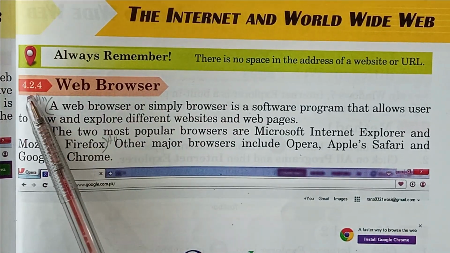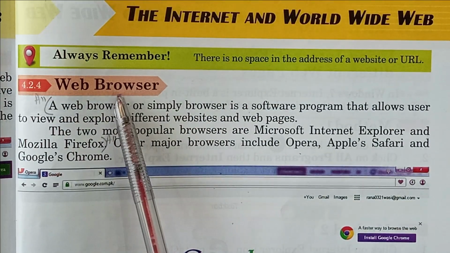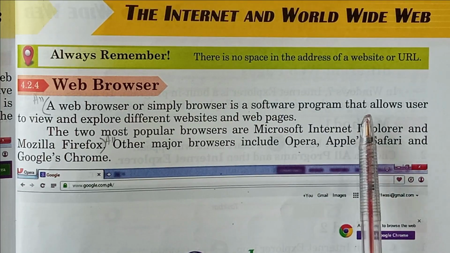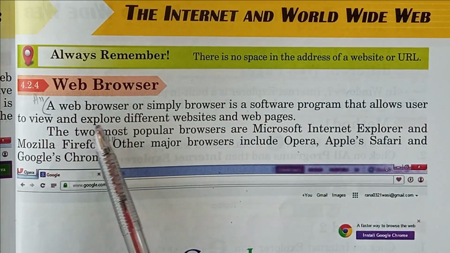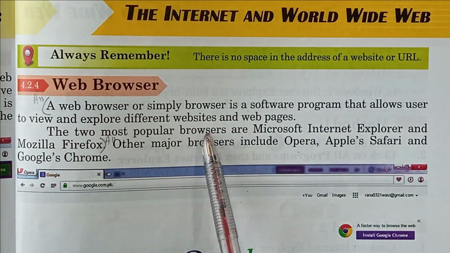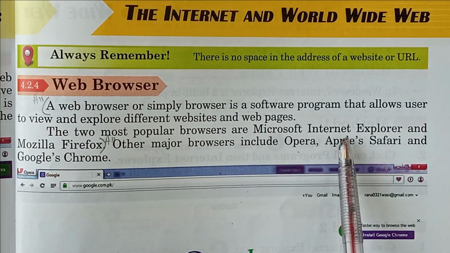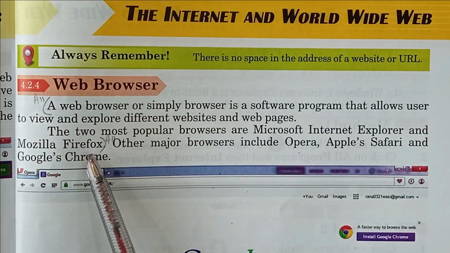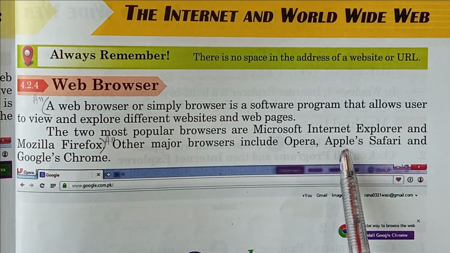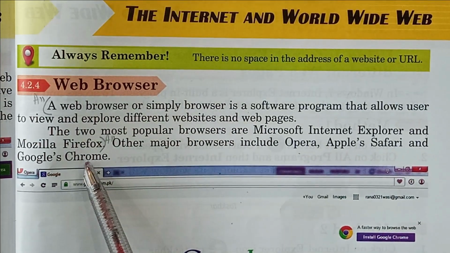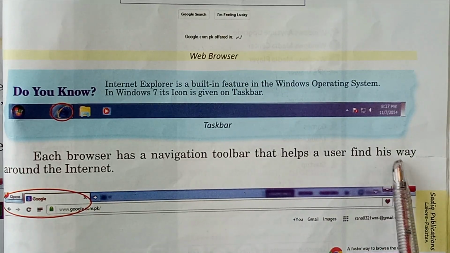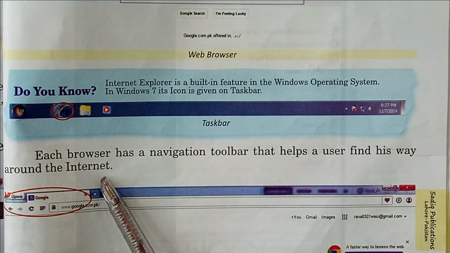Now the next topic 4.2.4, web browser. A web browser or simply browser is a software program that allows users to view and explore different websites and web pages. The two most popular browsers are Microsoft Internet Explorer and Mozilla Firefox. Other major browsers include Opera, Apple Safari, and Google's Chrome. Each browser has a navigation toolbar that helps a user find his way around the internet.